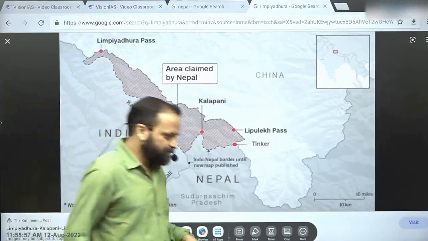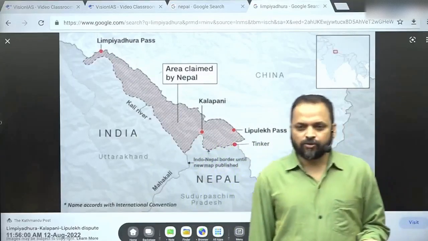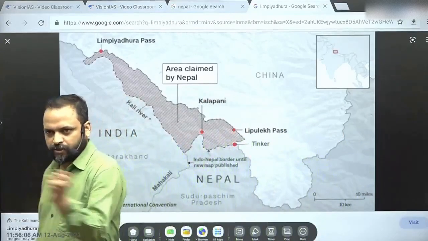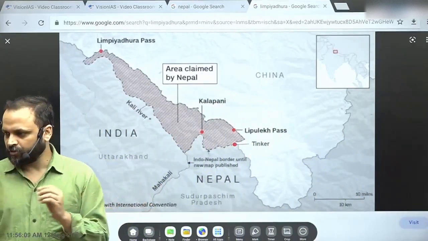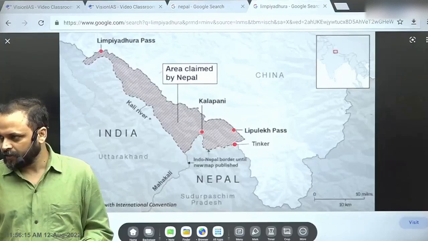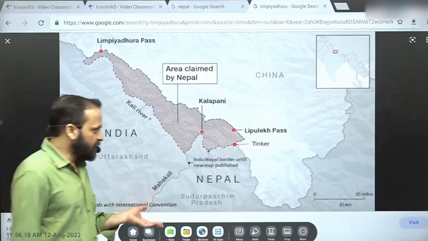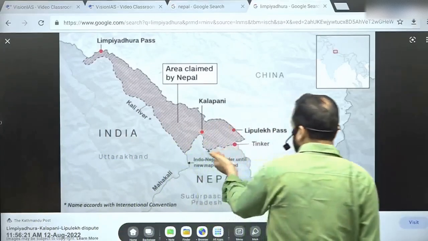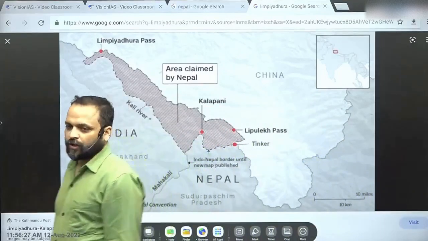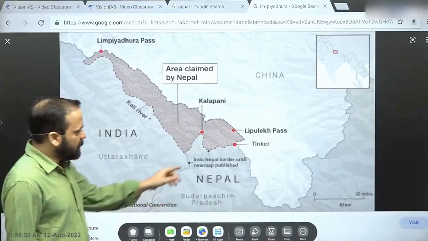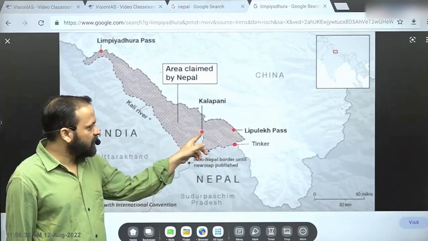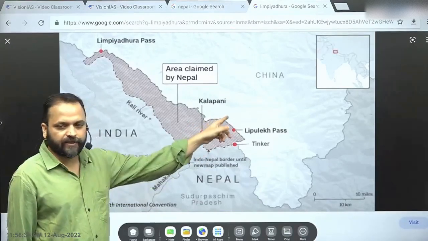Kalapani, Susta, right? So that means that there are some territorial issues which are pending. Delineation of border is subject to satisfactory resolution of some of the territorial differences. And these territorial differences are on Kalapani and Susta. Right? So let's simply understand it on map. Here we have the region that has been in news since 2020. So here is the location of Kalapani. And Kalapani for India is on the tri-junction between its borders with Nepal.